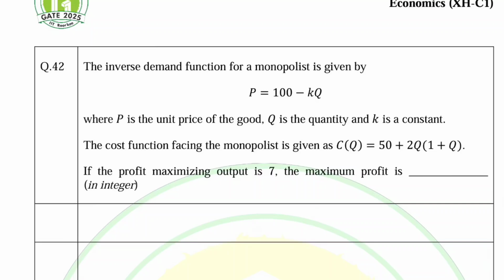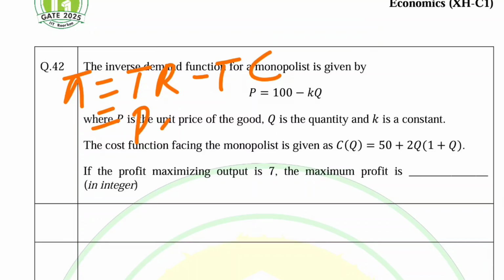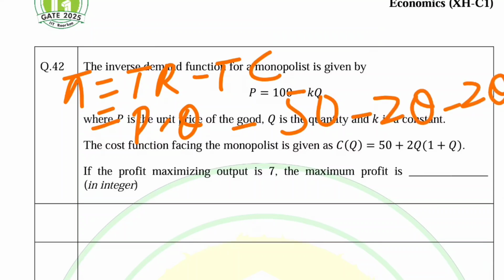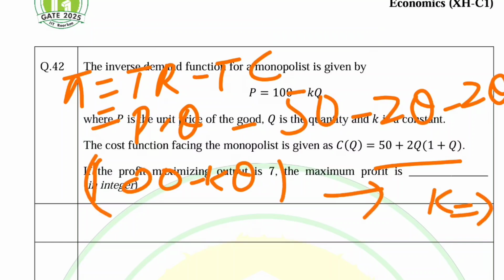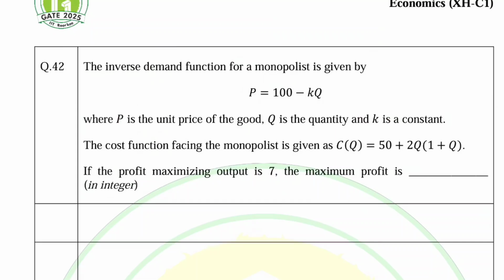So what is the profit function? Total revenue minus total cost. Total revenue is price into quantity, minus total cost, which is 50 plus 2q, so minus 50 minus 2q. This very function we subtract. P is given as 100 minus kq. First we need to find out the value of k, then we can find the equilibrium level of output, which is given here. I will be taking these questions in detail.